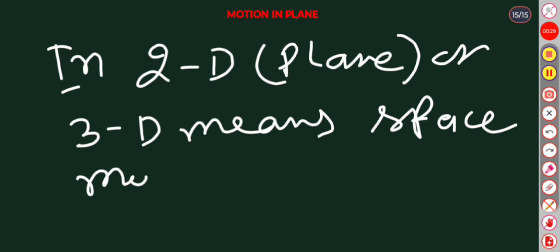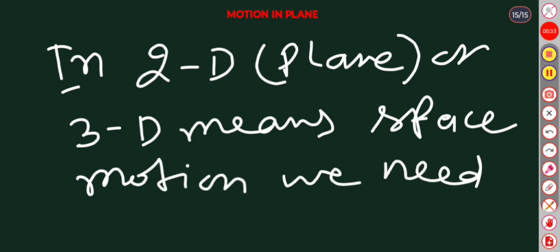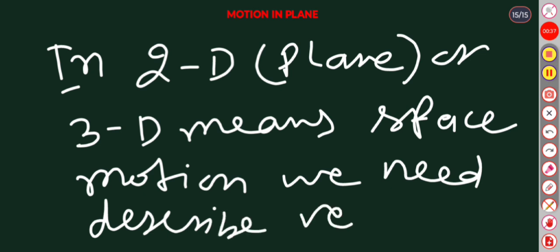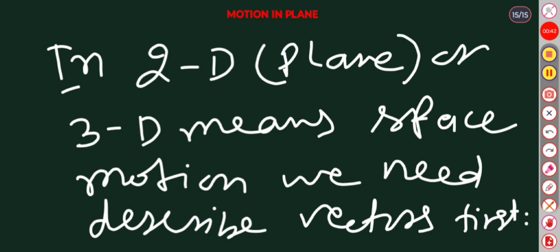To describe motion we need to describe vectors first. If we have the knowledge of vectors, then we can easily understand the motion of an object in a plane.